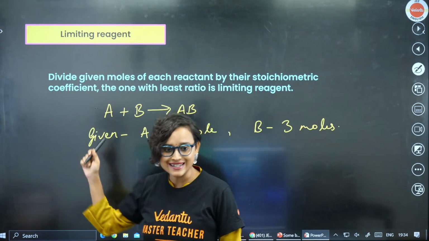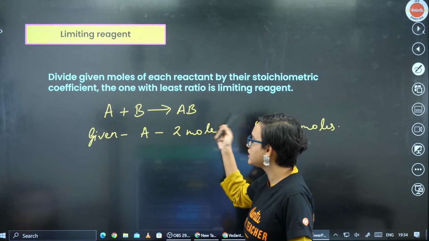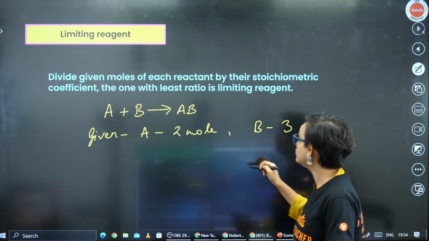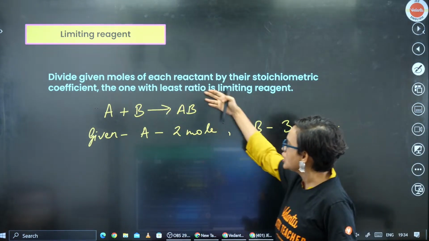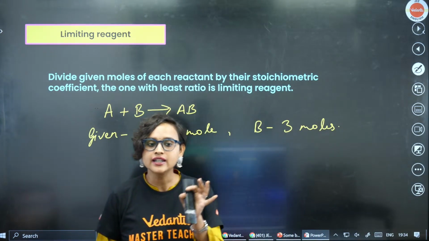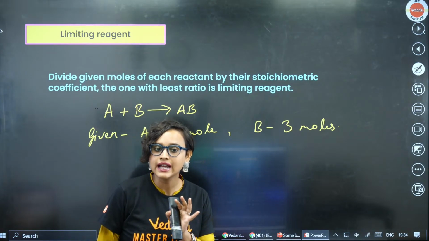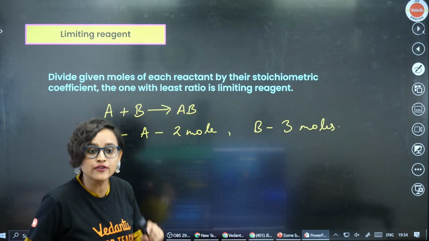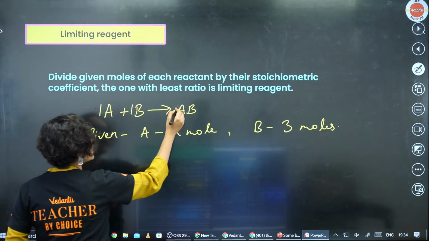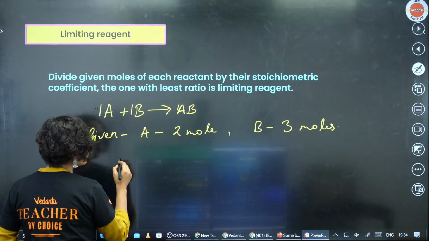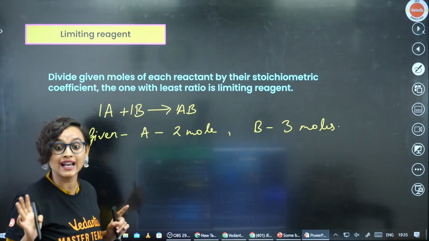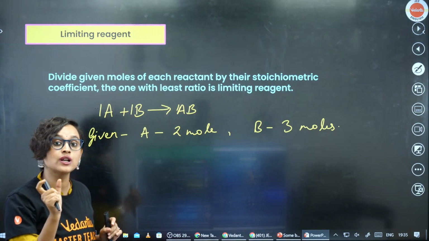Let's say that we have a reaction A plus B gives you AB, and it is given to you that A has only 2 moles and B has only 3 moles. As per this rule, the rule says to divide the given moles of each reactant by their stoichiometric coefficient. What is a stoichiometric coefficient? Here it is 1, here it is 1, here it is 1. So I have to decide which one is the limiting reagent.